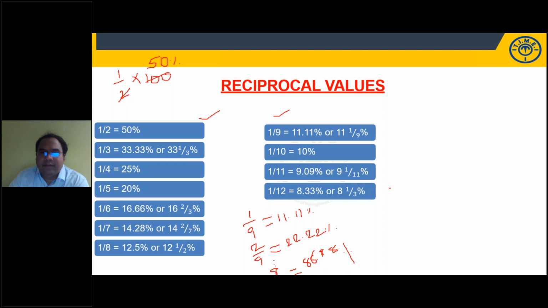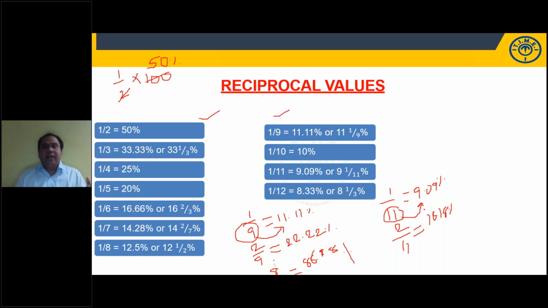Now students, if I take 1 by 11, how much is it? 9.09%, right? From here, everything will be in multiples of 9. If I ask you 2 by 11, you should know the 9 table. 2 into 9 is 18, so 18.18%. 3 by 11, 3 into 9 is 27, so 27.27%. 4 by 11, 4 into 9 is 36, so 36.36%. That means if the denominator is 9, the answer will be multiples of 11. If the denominator is 11, the answer should be multiples of 9.